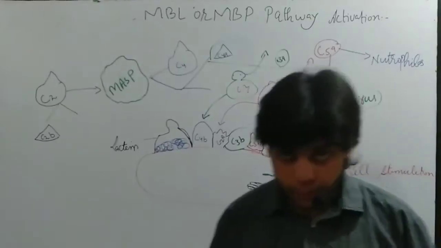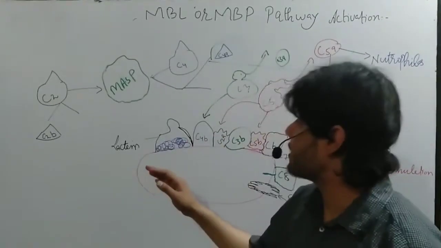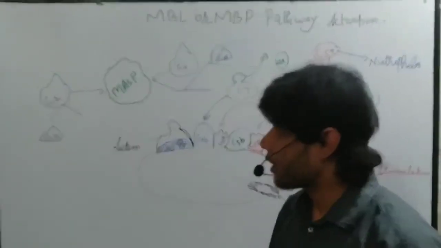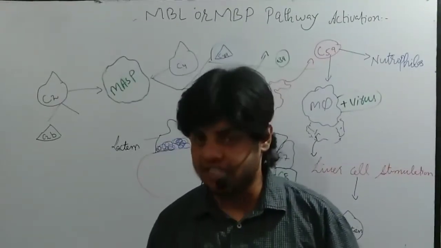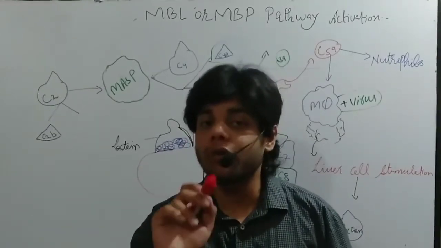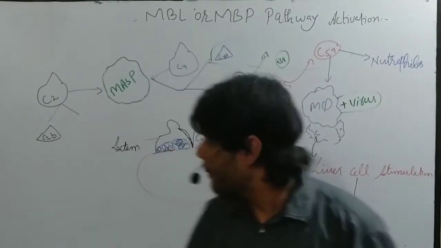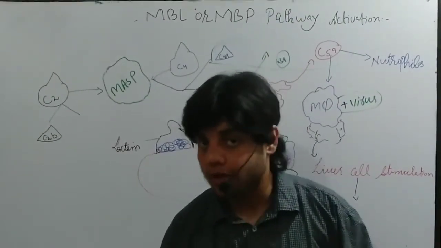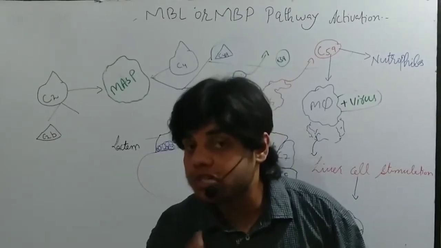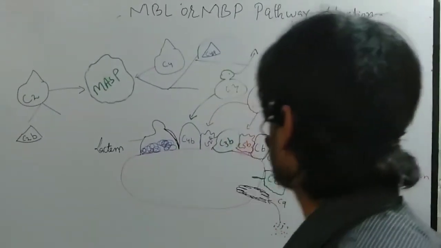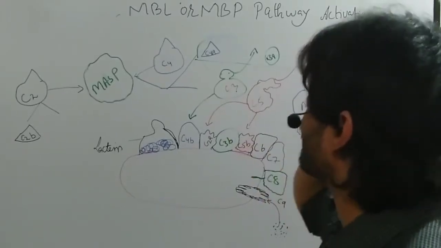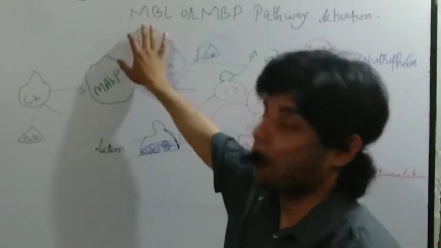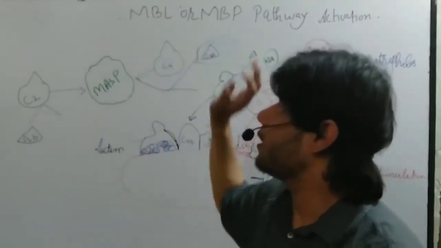Again, in the previous video lecture, we talked that in the alternative and in the classical pathway we need antibody. In the classical pathway, if you remember, we need IgG antibody, and in the alternative pathway we need IgA and IgE antibody. But in this case we don't need any antibody. Antibodies are also proteins, but in this case we need a protein we call lectin. So that's in a sense about the MBL pathway. We also call it the mannose binding lectin pathway, or mannose binding protein pathway.